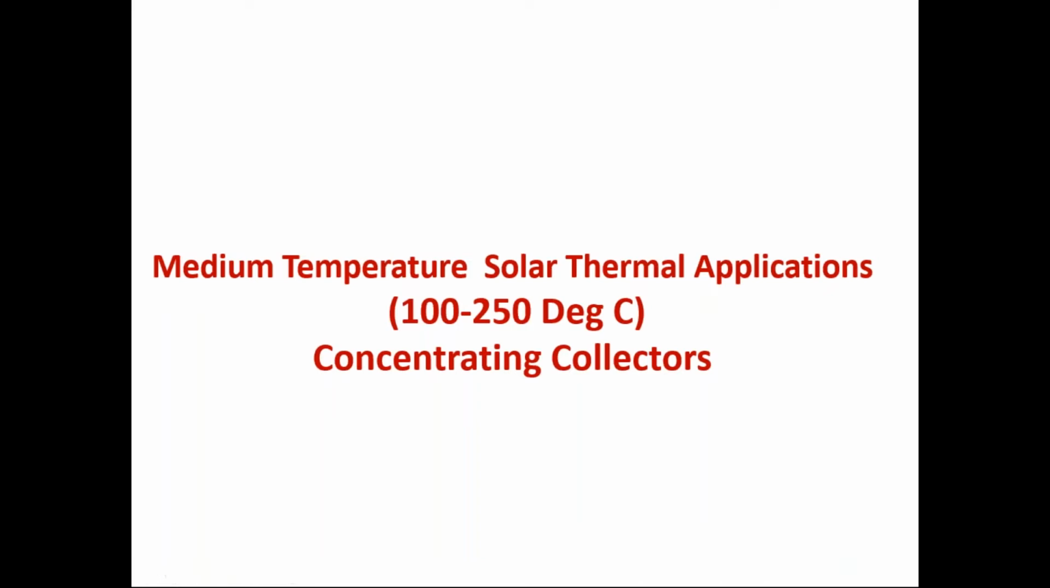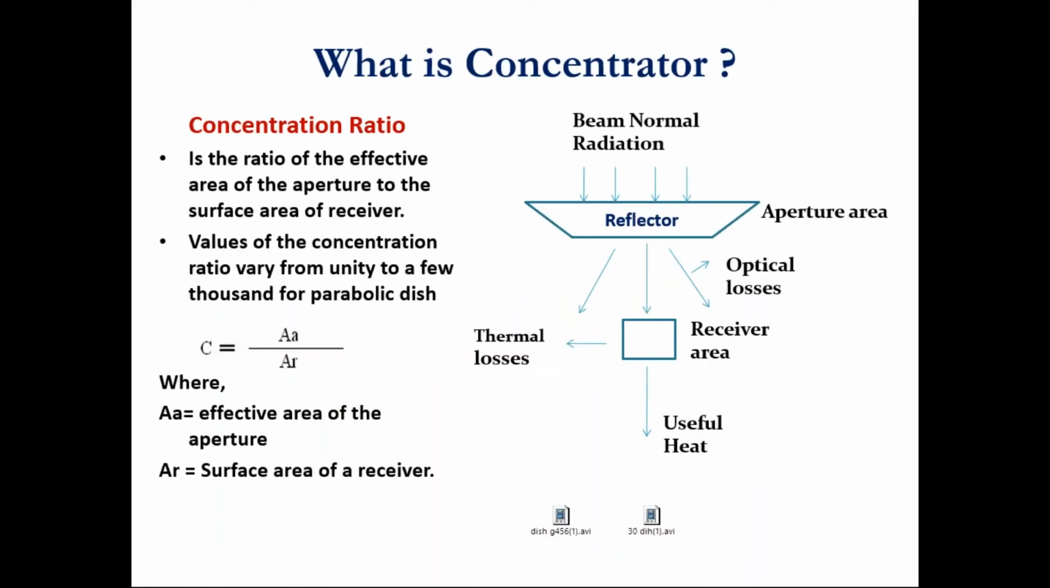Then we come towards the medium temperature solar thermal applications, which is the topic for today's discussion. So what does medium temperature solar thermal application mean? Whenever the temperature range is from 100 to 250 degrees centigrade, these types of applications are called medium temperature applications. And high temperatures are above 250, whatever you can achieve at the higher end, like 800 or 1200 degrees centigrade. And this category of medium temperature applications is mainly used for industrial process heat applications.